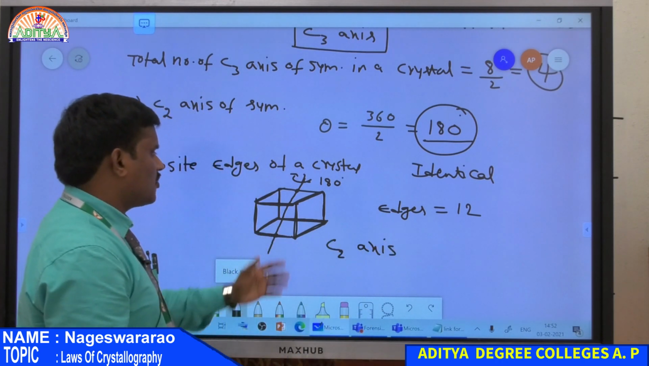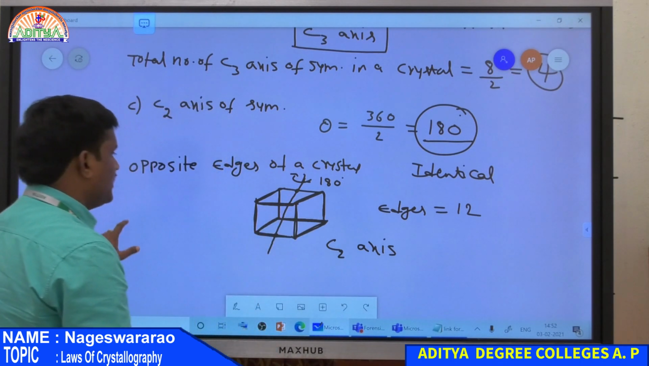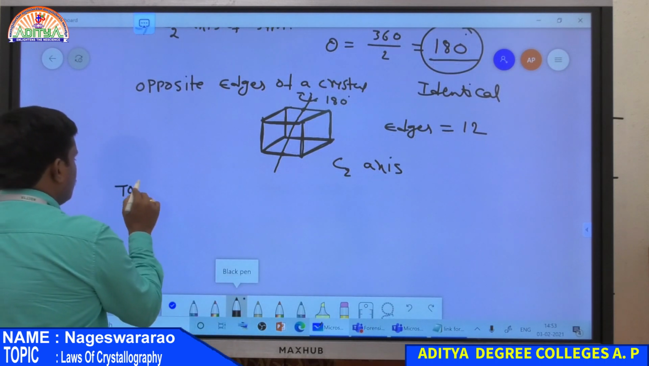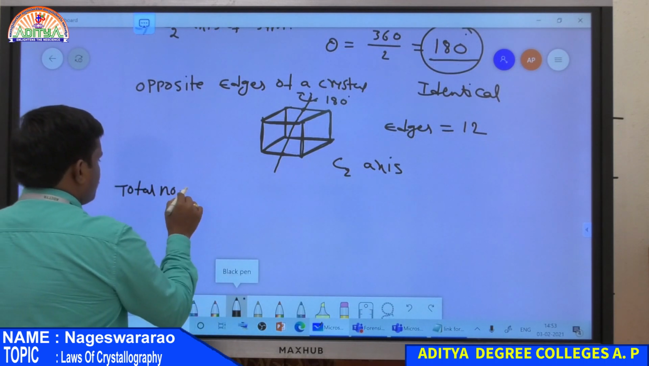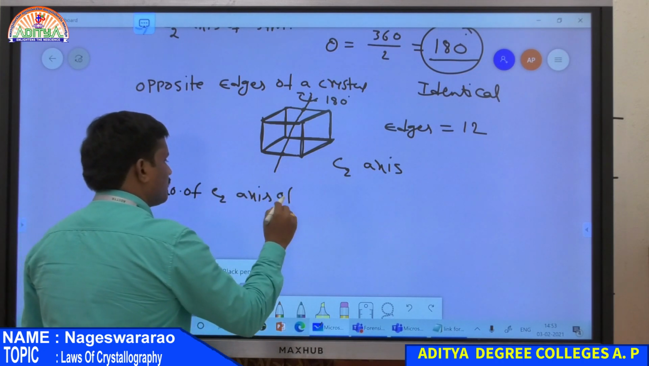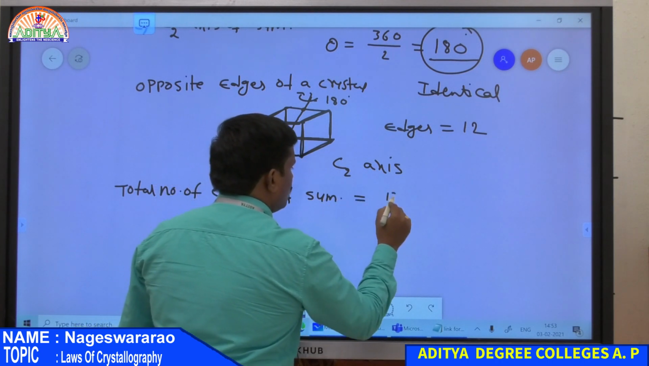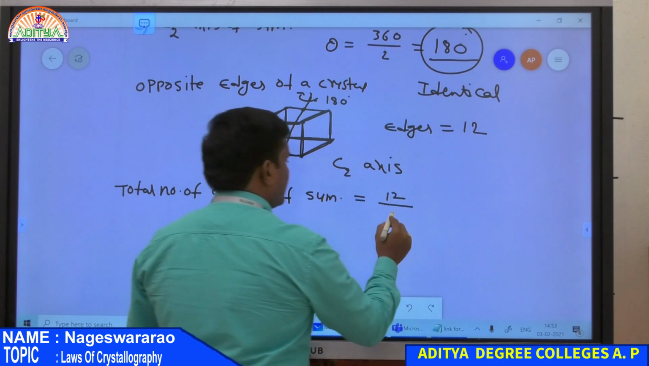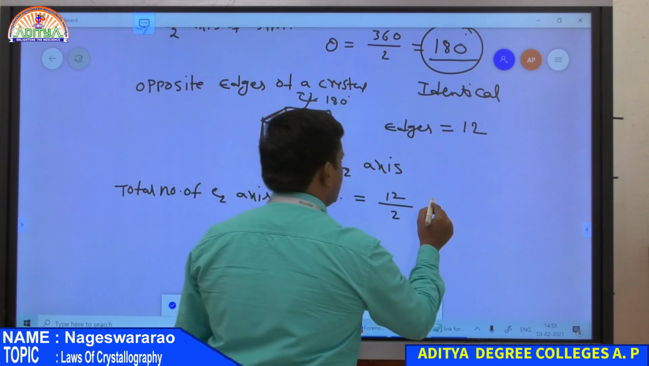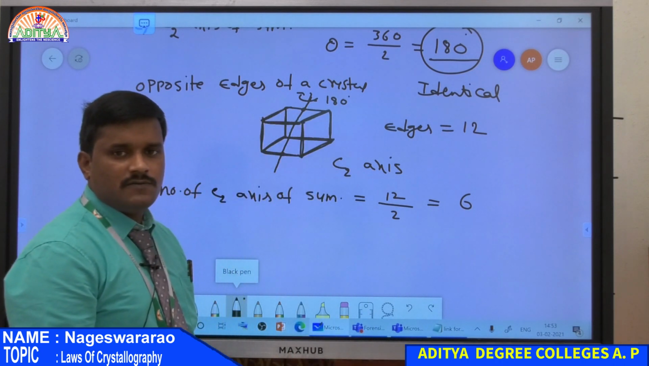And also, there are totally 12 edges. Therefore, the total number of C2 axes of symmetry present in a cubic crystal is equal to the 12 edges divided by 2, since each axis passes through opposite edges. Therefore, you get 6 C2 axes of symmetry.